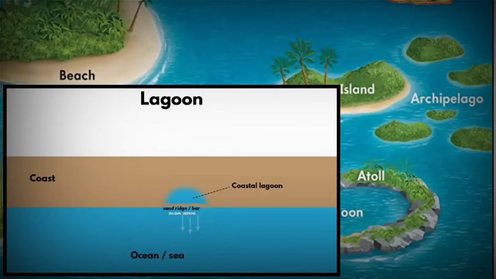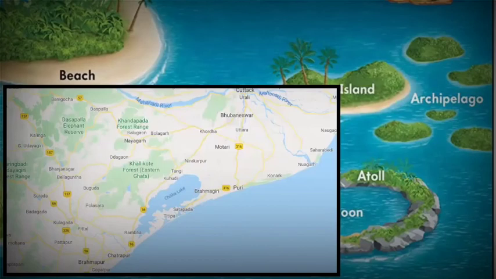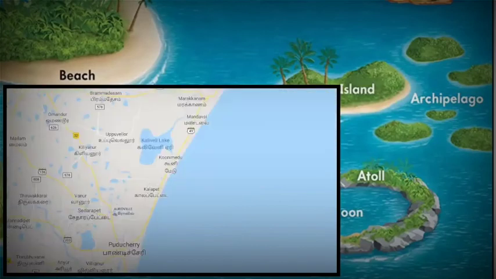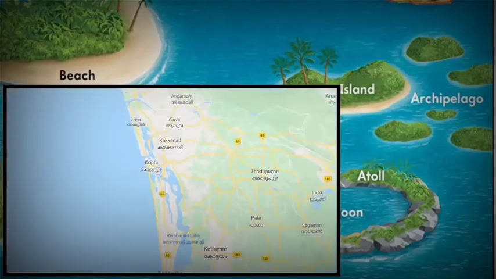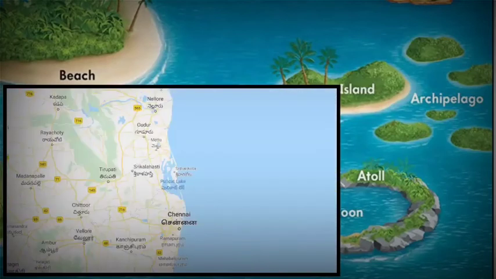Now this coastal lagoon is connected to the ocean by a small stream. That's how the lagoon gets its water supply. Apart from this, there is another way the coastal lagoon gets its water, and that is when the sea level rises. But when the sea level rises, it impacts the coastal lagoon's landscape to a great extent. The most famous lagoons in India include the Chilika Lake, the Kaliveli Lake, the Kerala backwaters, Pulikat Lake and Vembanad Lake.